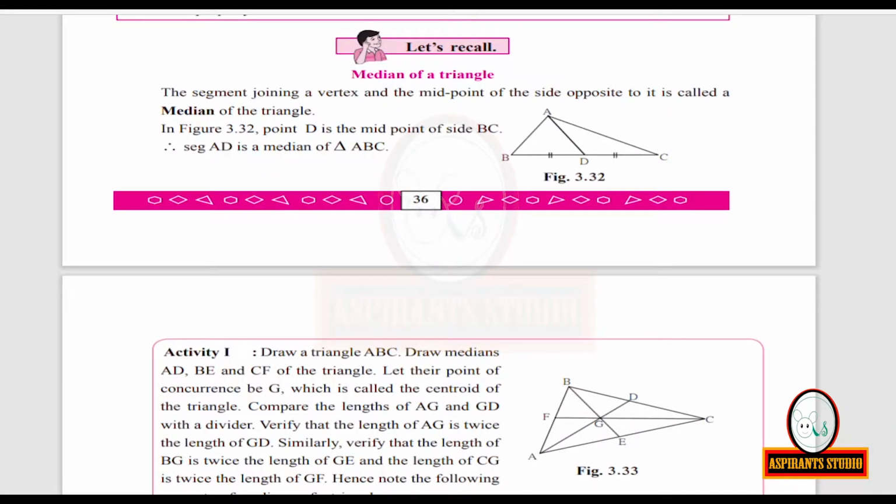Of a triangle. The definition of median of a triangle.